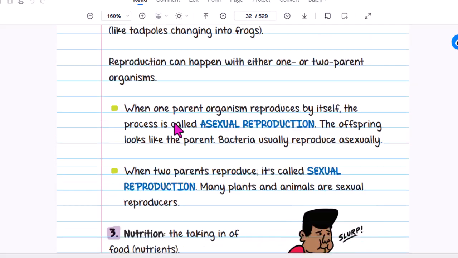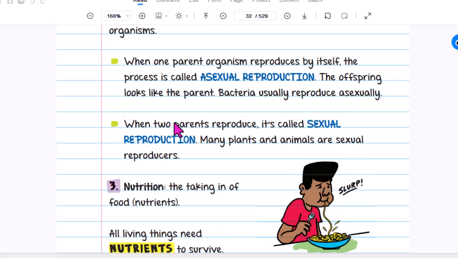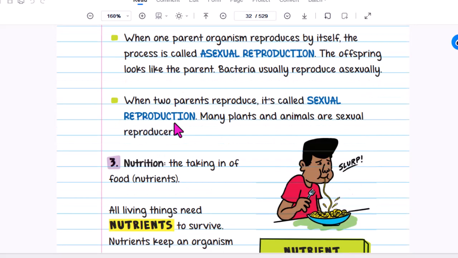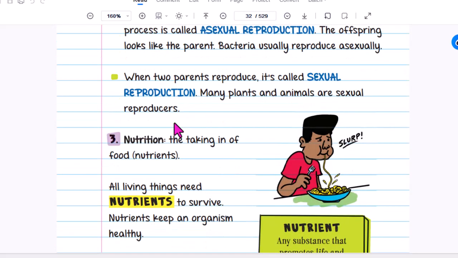Reproduction. When one parent organism reproduces by itself, the process is called asexual reproduction. The offspring look like the parent. Bacteria usually reproduce asexually. When two parents reproduce, it's called sexual reproduction. Many plants and animals reproduce this way, and the process is called sexual reproduction.